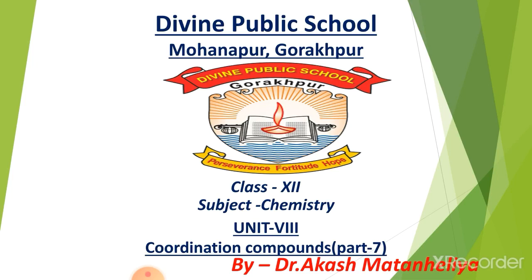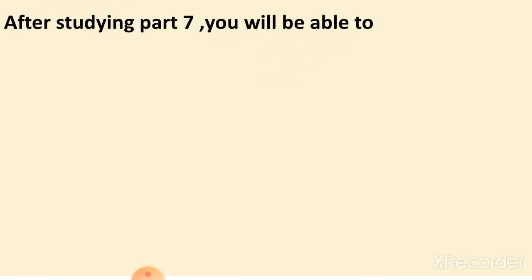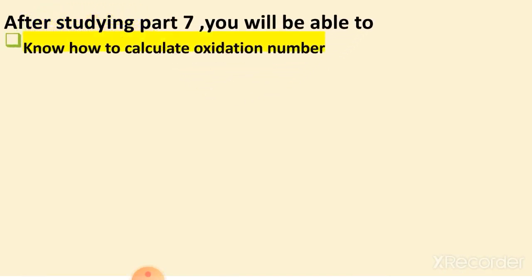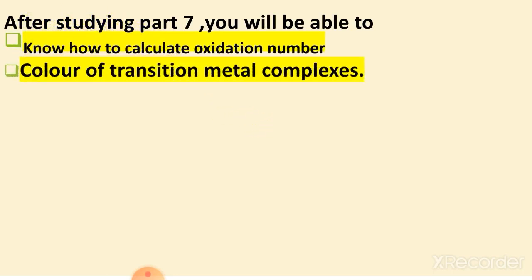So students, let us discuss some more important points of Unit 8 from the examination point of view. After studying part 7, you will know how to calculate the oxidation number, because this is important for writing the formula and also the name of the complex. Then the color of transition metal complexes, basically the 3d series.